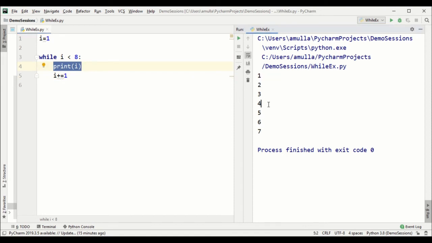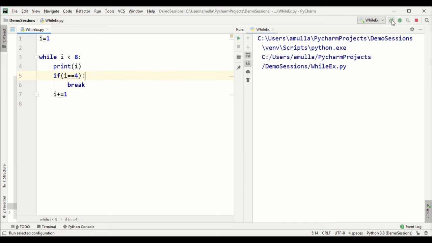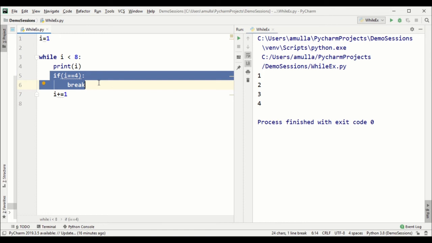But if I want to break at 4, then what I have to do is, before this, I have to write a statement again. If I is exactly equals to 4, then break. Then let's execute this. It means if this condition is true, then we can break the loop.